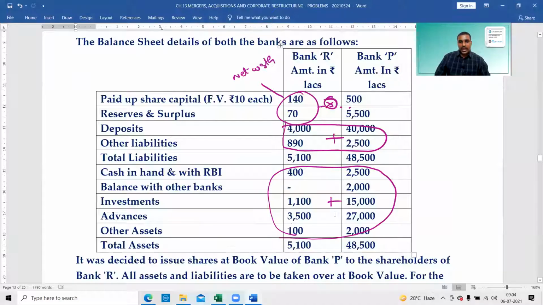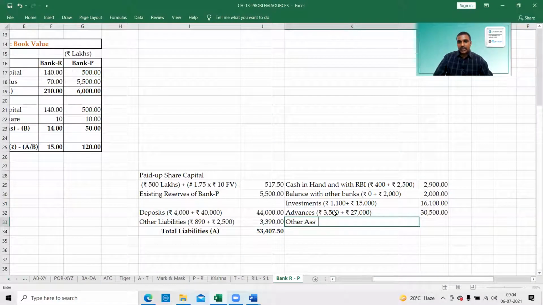Next, other assets. What is the other assets? 100 plus 2,000, 2,100.